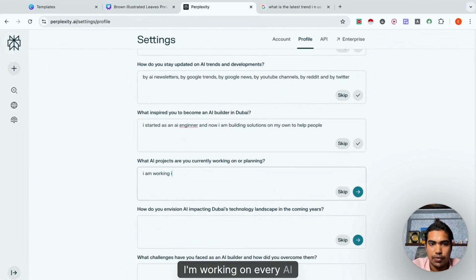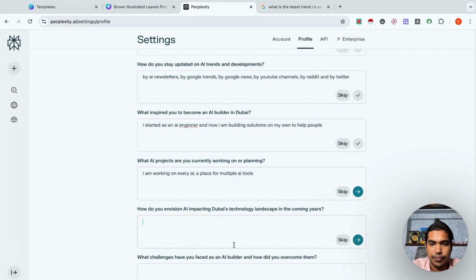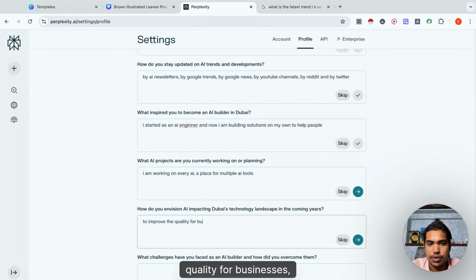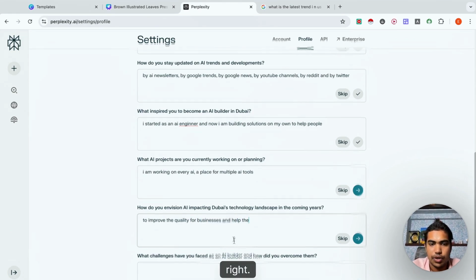I'm working on replacing multiple AI tools to improve the quality for businesses. Help them, right?